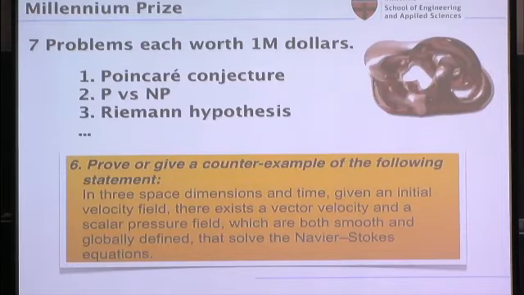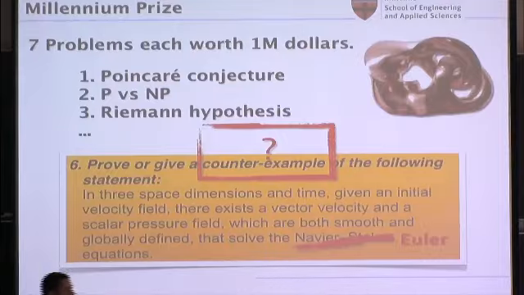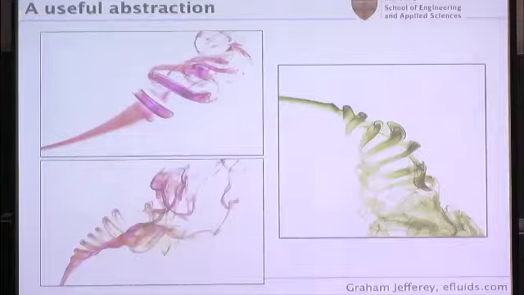And you would get the money if you can show that for 3D Navier-Stokes equations, if you have a nice set of initial conditions, your solutions are going to remain globally defined and smooth for all later times. And that has to be true for any set of initial conditions. I agree with Steve in the sense that I don't like Navier-Stokes here. I'm going to focus on Euler. That's probably a better problem. And I'm going to focus on counterexamples. That's, I guess, easier for an applied math person to do than giving a rigorous proof.